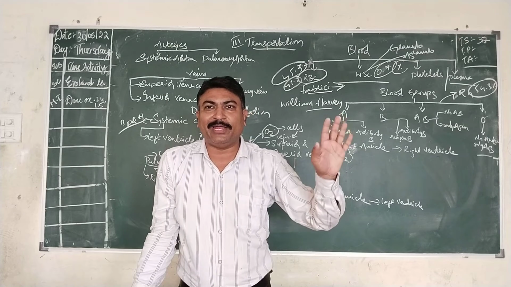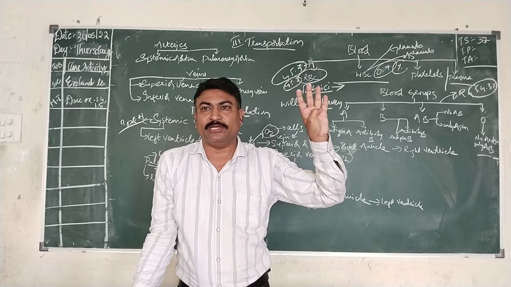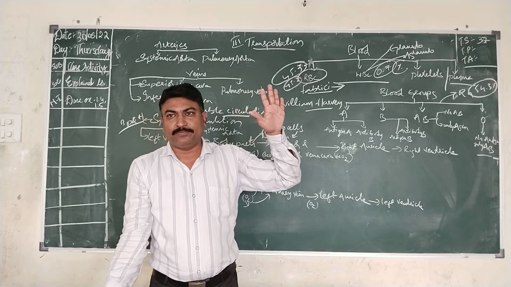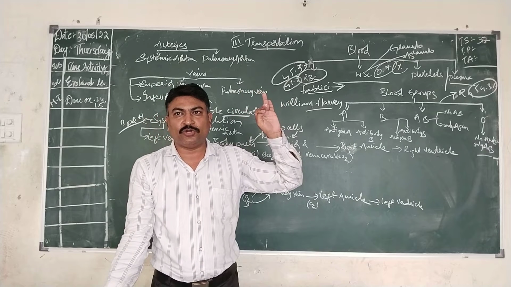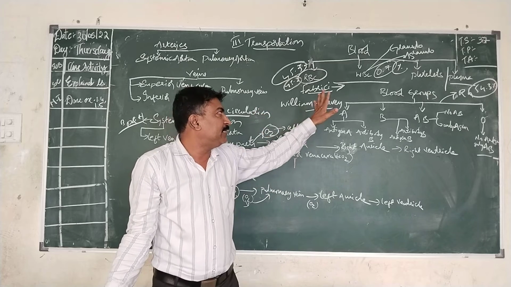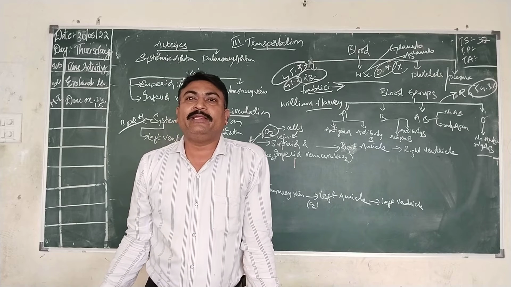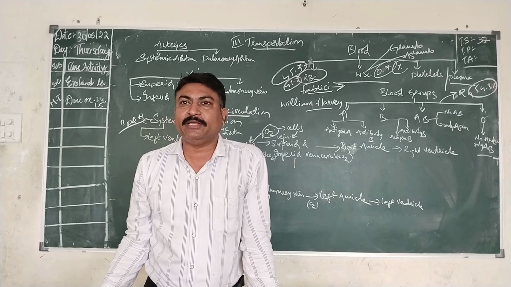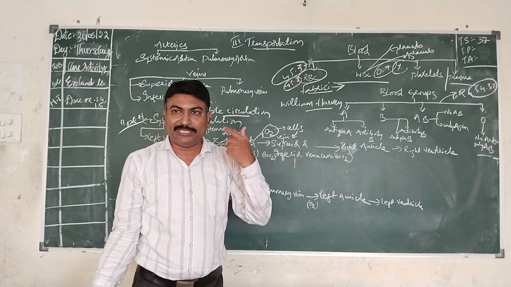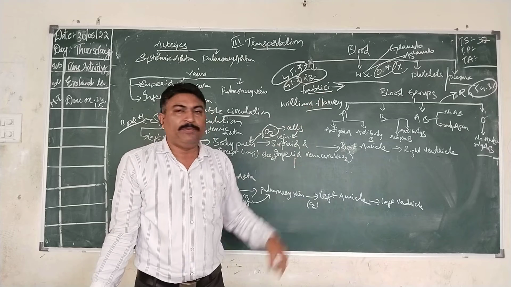These are again divided into 5 categories: acidophils, basophils, neutrophils, lymphocytes, and monocytes. So these are the 5 types of white blood cells which protect our body from foreign material that enters into our body. Foreign material means any bacteria, fungi, algae, or any other material which enters the body through the respiratory tract or the digestive system, and that will be killed by WBC cells.